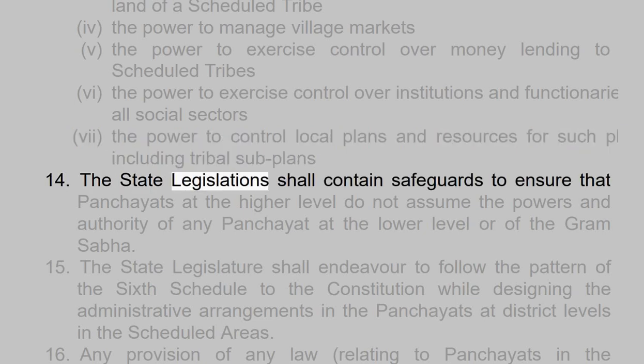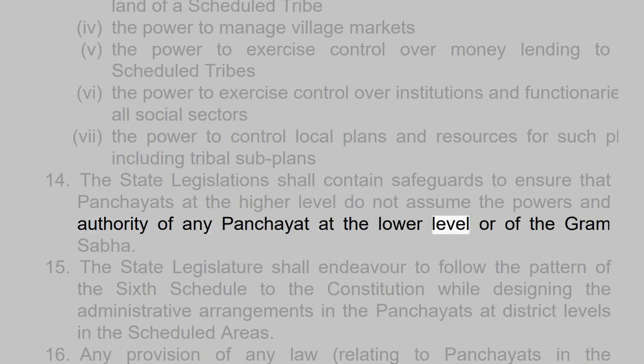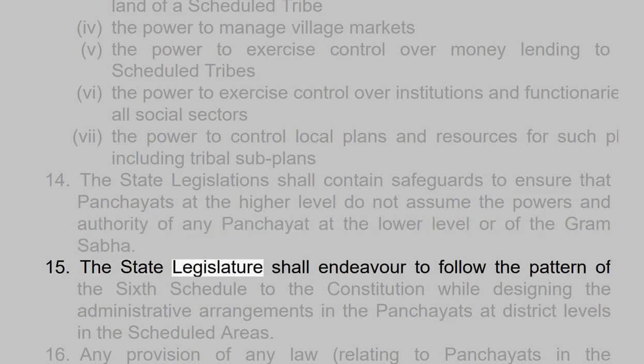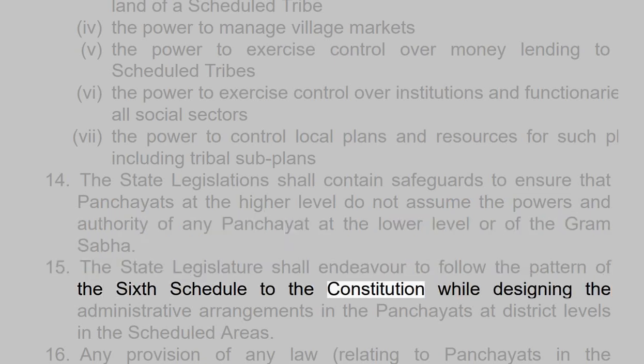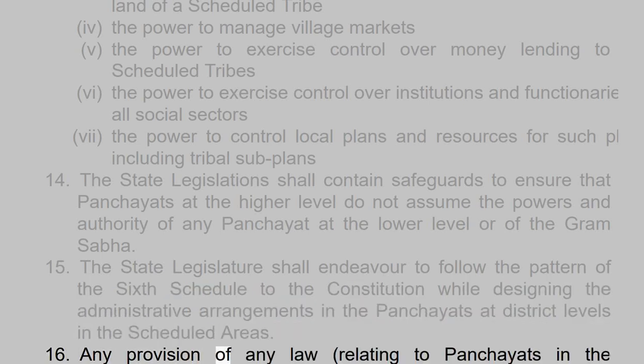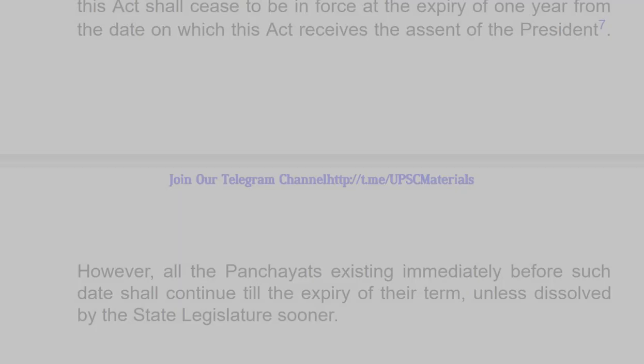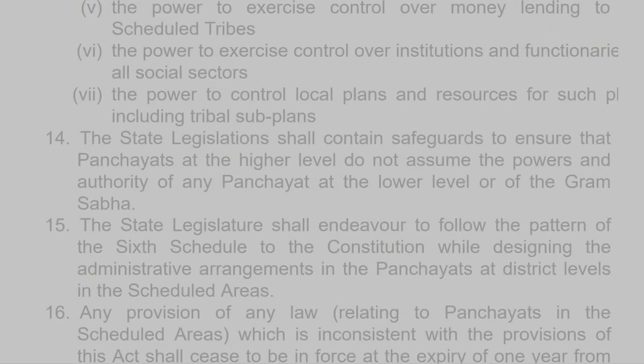14. The state legislation shall contain safeguards to ensure that panchayats at the higher level do not assume the powers and authority of any panchayat at the lower level or of the Gram Sabha. 15. The state legislature shall endeavor to follow the pattern of the 6th Schedule to the Constitution while designing the administrative arrangements in the panchayats at district levels in the scheduled areas. 16. Any provision of any law relating to panchayats in the scheduled areas, which is inconsistent with the provisions of this act shall cease to be in force at the expiry of 1 year from the date on which this act receives the assent of the President.